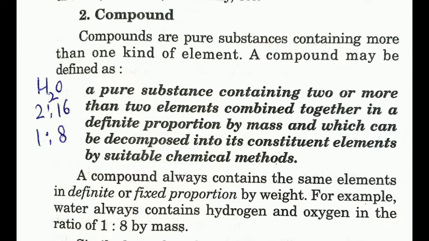Because the formula is H2O, hydrogen has atomic mass 1, so 2H becomes 2, and oxygen has a mass number of 16. So in H2O the mass ratio is 2:16, and that becomes 1:8. That's why we can say that in water the hydrogen and oxygen are in the 1:8 ratio by mass. So these are the compounds.